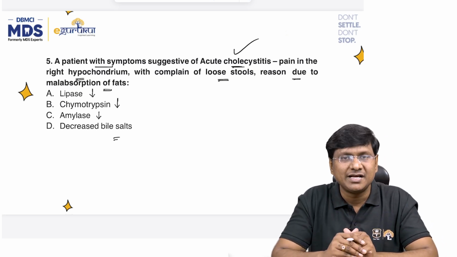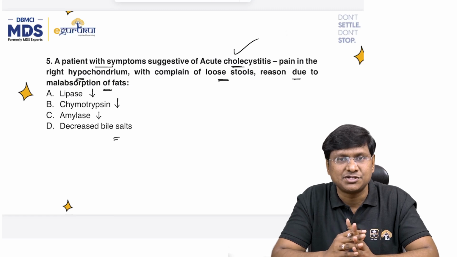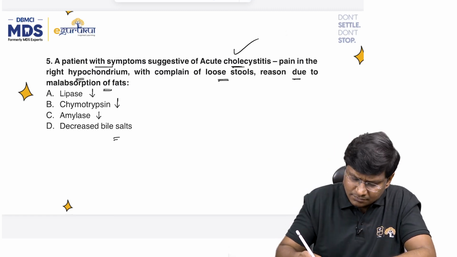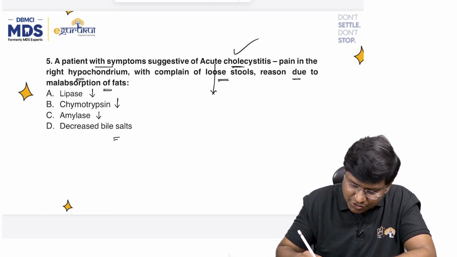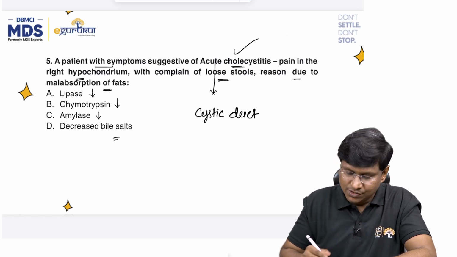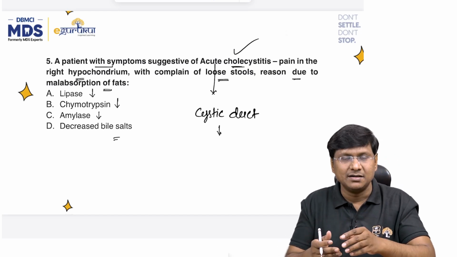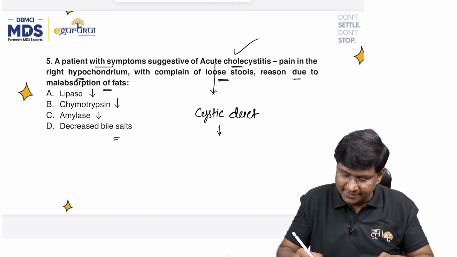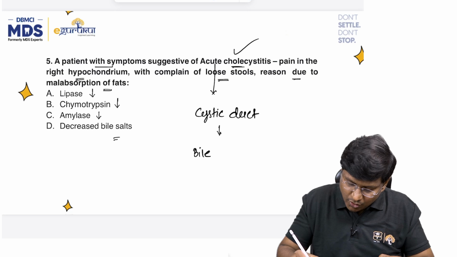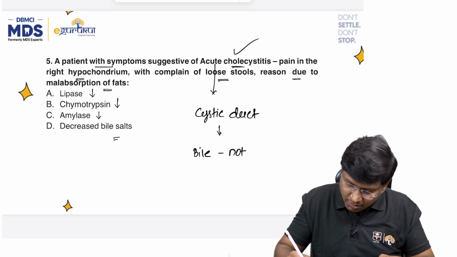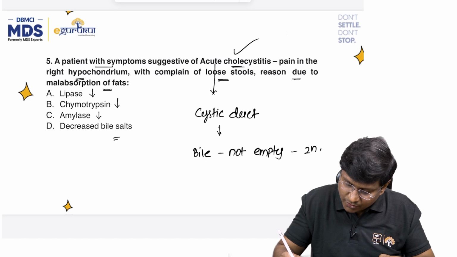So now, what is the clinical presentation? The clinical presentation is suggestive of acute cholecystitis, right, where there is inflammation of the gallbladder and there will also be inflammation of the cystic duct. Because of which the bile which is there within the gallbladder will not empty, right, will not empty into the second part of the duodenum.